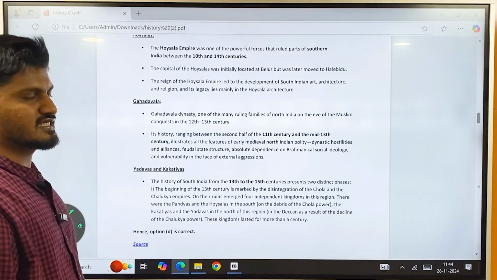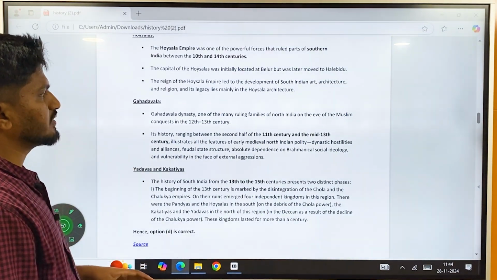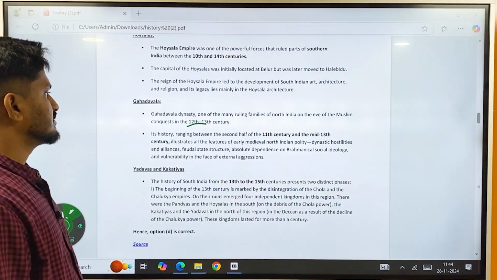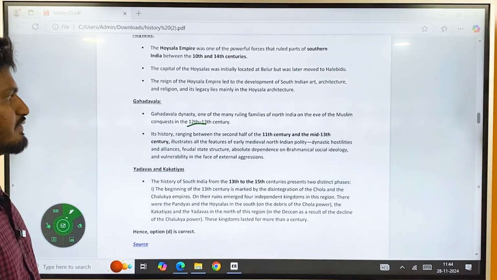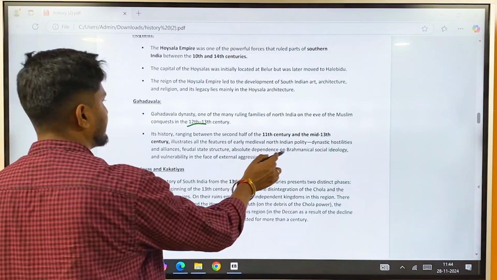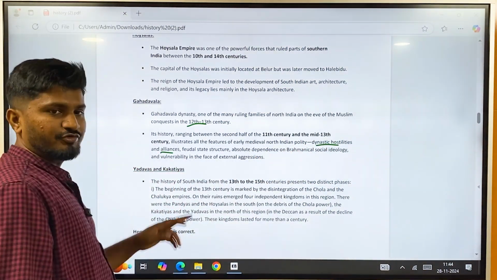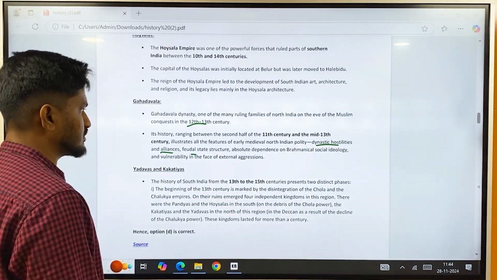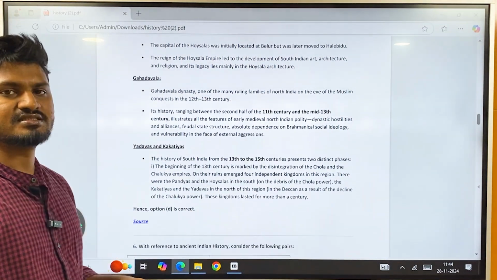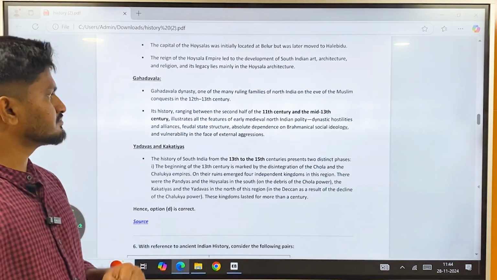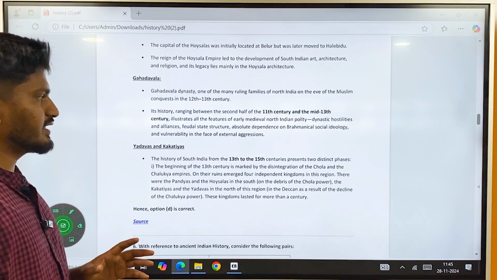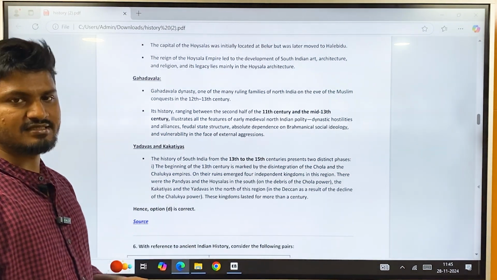Then Gahadwala, a Rajput dynasty, was one of the many ruling families of North India on the eve of the Muslim conquest in the 12th and 13th century. Reigning between the second half of the 11th century and the mid 13th century, they illustrate the features of early medieval North Indian polity: dynastic hostilities and alliances, feudal state structure, absolute dependence on Brahminical social ideology, and vulnerability in the face of external aggression. These are the common characteristics of kingdoms before the conquest of Muslims in India, which made Muslims conquer India comparatively easily.